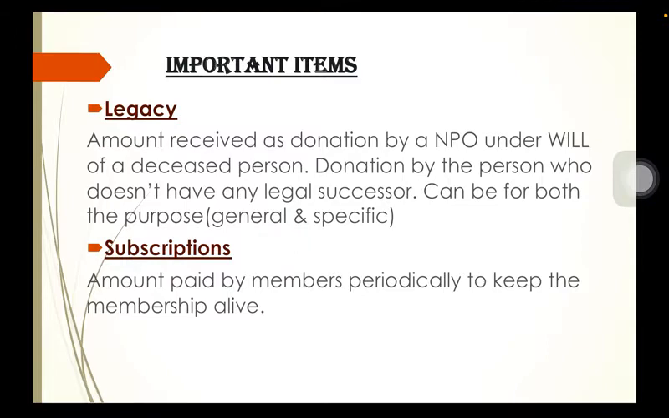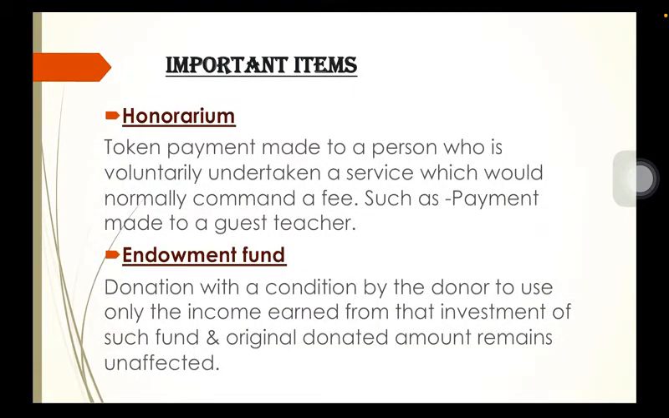Next item is subscription. The amount paid by the members periodically to keep the membership alive is known as subscriptions, and this is the main revenue producing activity for an NPO. Third item can be honorarium. These are the amounts which are paid to those persons who provide their services voluntarily, and these are being paid to honor the profession of that person. These are actually the token payment which is made, for example, payment made to a guest teacher.